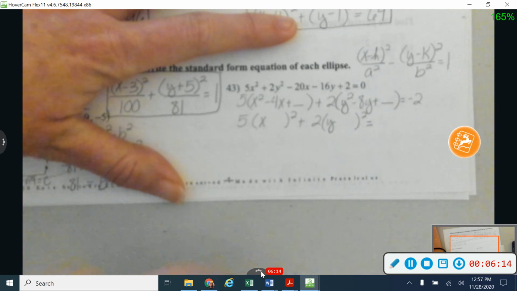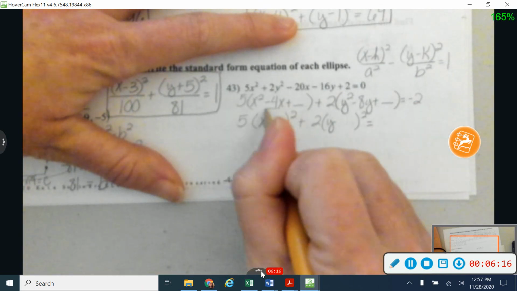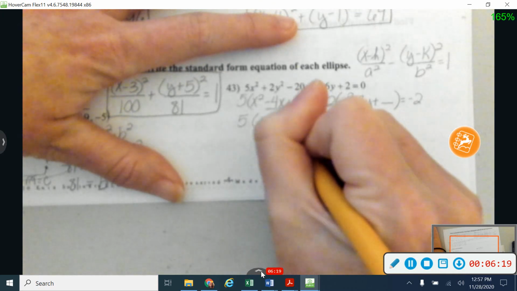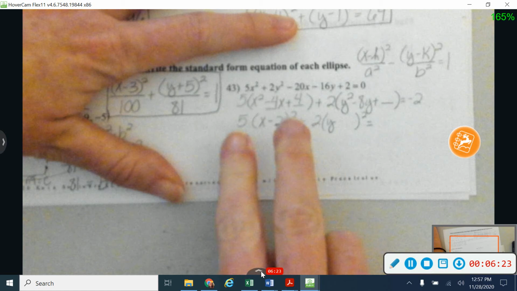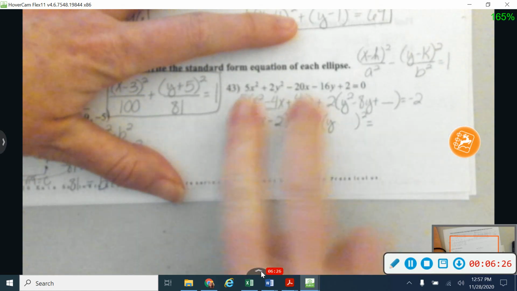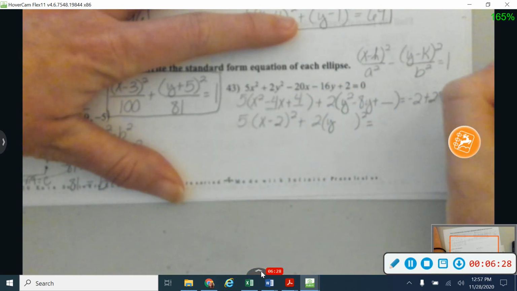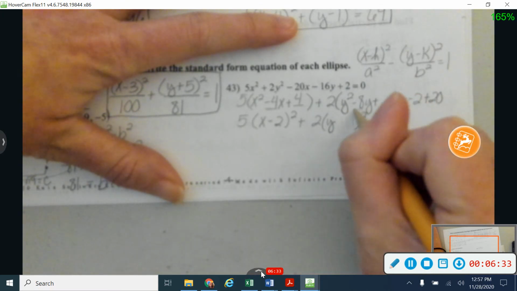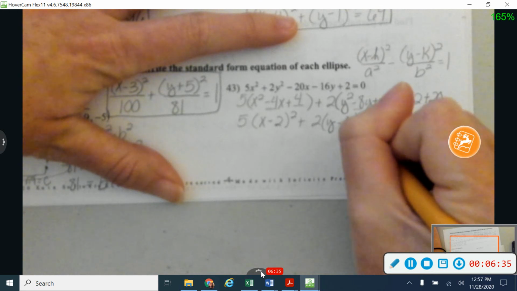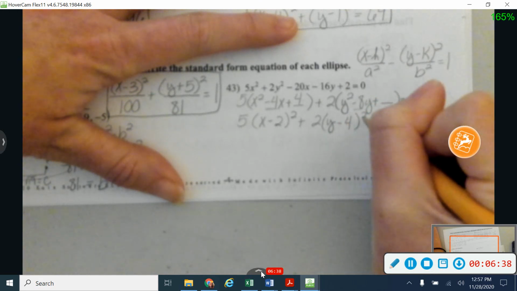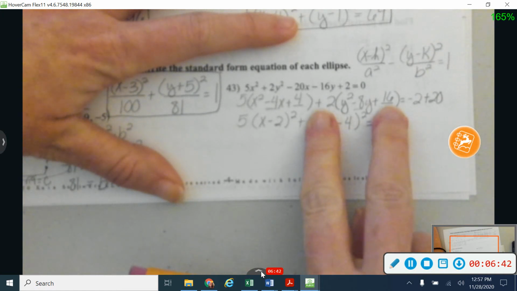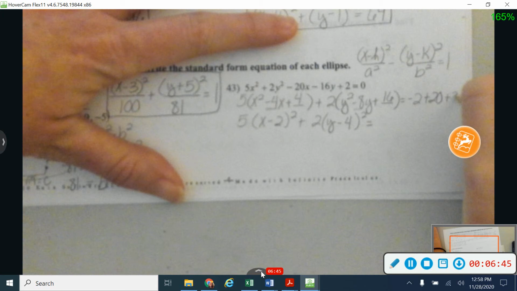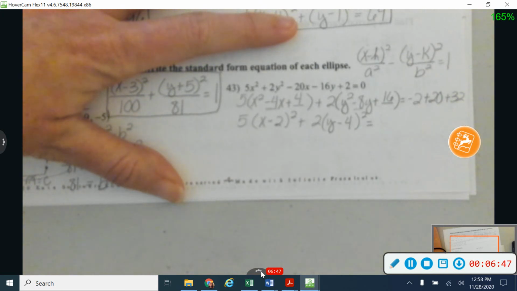And to complete the square, I'm going to take half of my middle term, including the sign right here, so that's going to give me a negative 2. And when I square negative 2, I'm going to get 4, but be careful, I actually added 20 to this side, so I need to add 20 to that side as well. Okay, and then same thing here, I'm going to take half of my middle term, that gives me negative 4, and negative 4 squared gives me 16, but I actually added 32 to that side, so I'm going to add 32 over here as well.